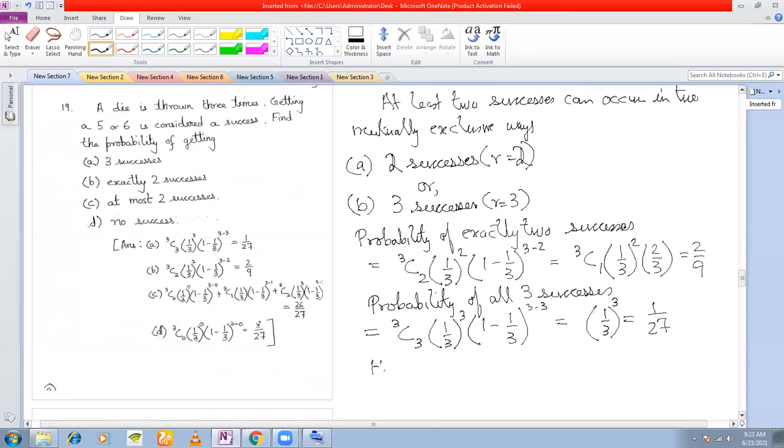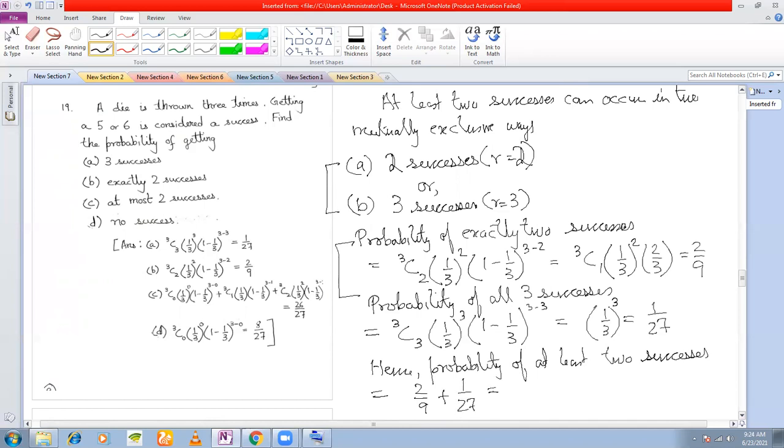Hence, what is the probability of at least 2 successes? These two are mutually exclusive. The probabilities we have found out are 2 by 9 plus 1 by 27. This should give you 7 by 27. Okay, I hope this problem is clear.